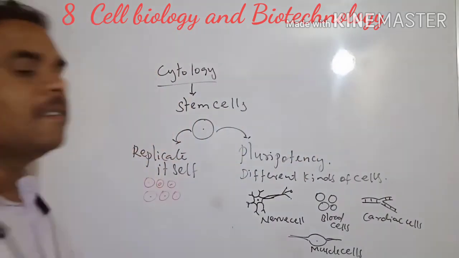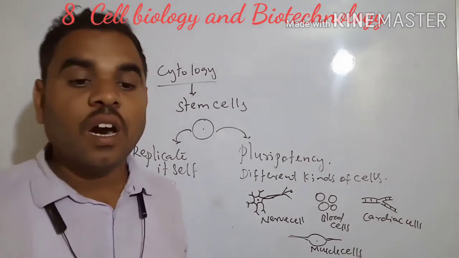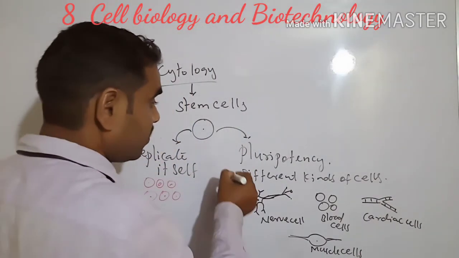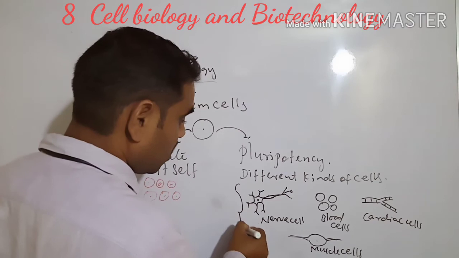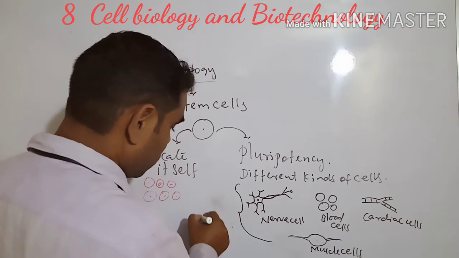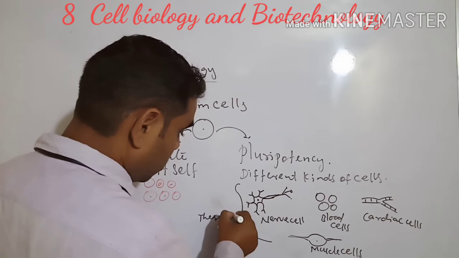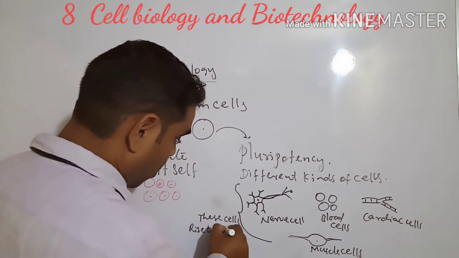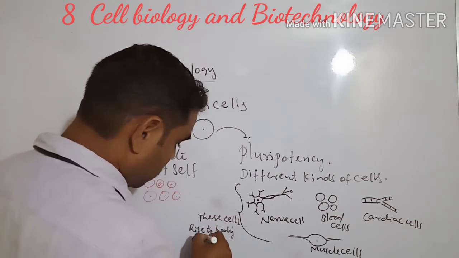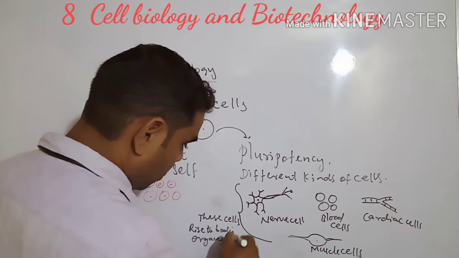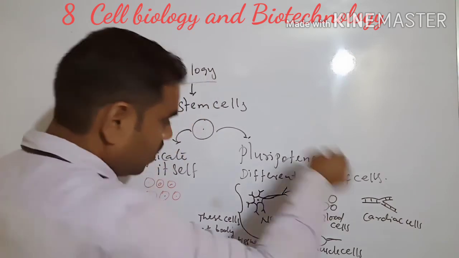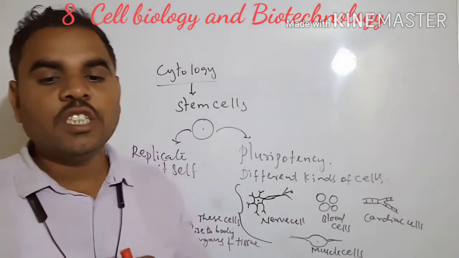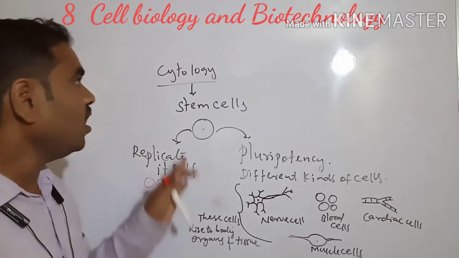These cells are forming, giving rise to the body organs and tissues. Which cells? These cells: nerve cells, blood cells, cardiac cells. See, these are all body cells and tissues.